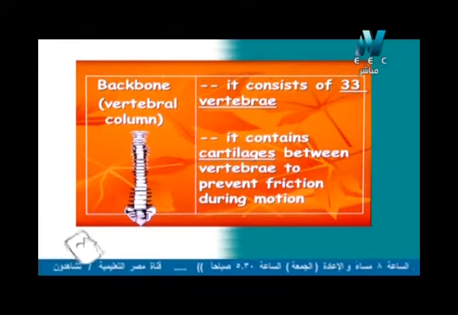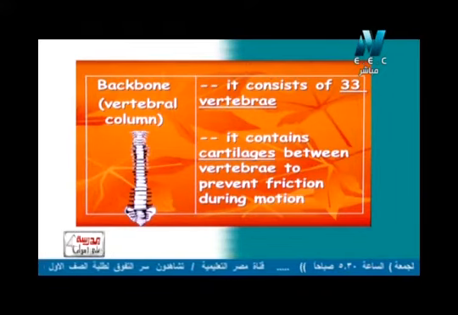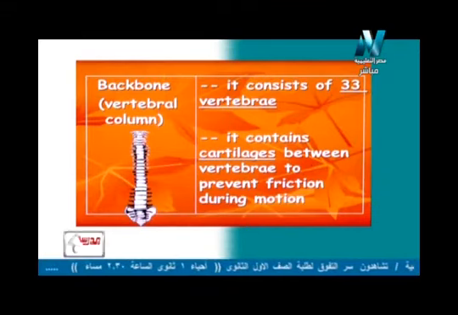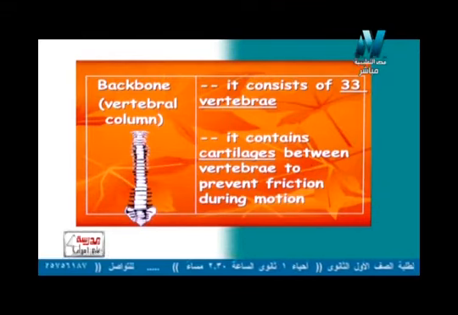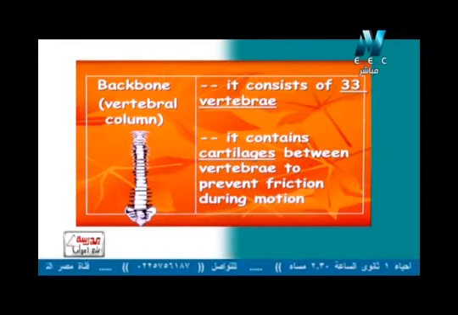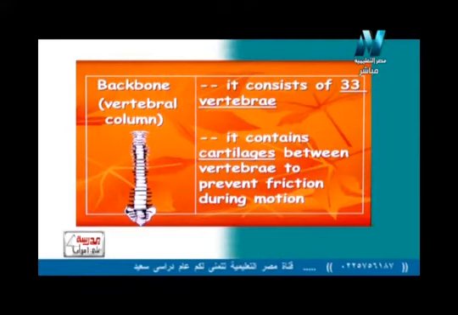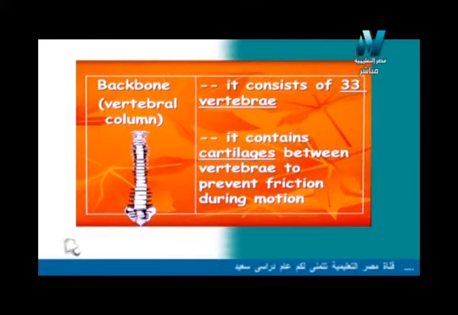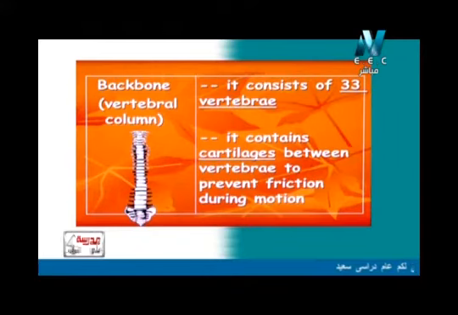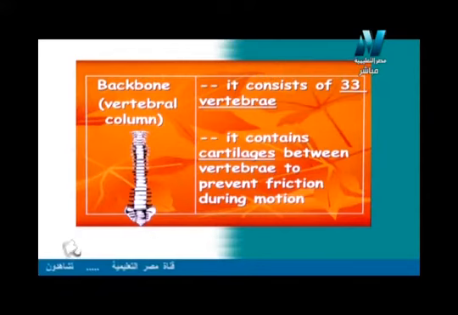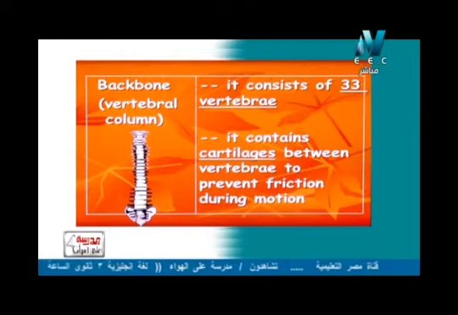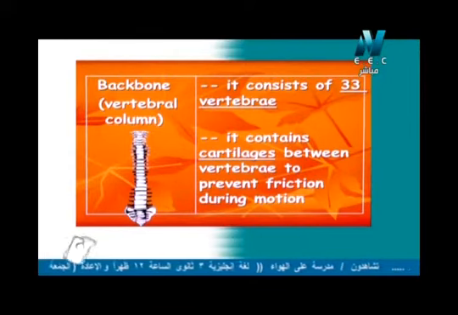It contains cartilage. نقطة مهمة جدا بدرسها النهارده هنتكلم عنها بالتفصيل. What's meant by cartilage? Cartilage يعني الغضاريف. Again, it contains cartilage between vertebra to prevent friction during motion. يبقى الهدف من وجود الكارتليج بين الفرتبرا أو حتى كمان بين البونز إنه prevent friction أو decrease friction، بيمنع الاحتكاك أو بيقلل الاحتكاك during motion أثناء الحركة. So again, the backbone or the vertebral column will consist of 33 vertebra, and it will contain cartilage between each vertebra and the other to prevent the friction during motion.